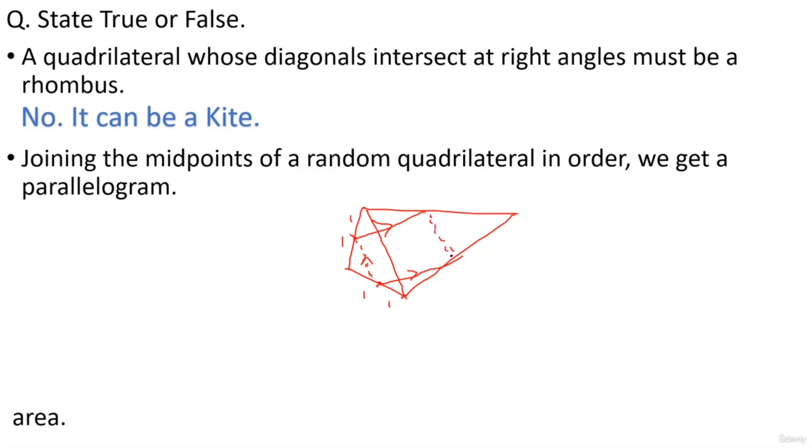Same way, the dotted line here is also formed by joining the two midpoints, so by the midpoint theorem, it is parallel to the solid line and also half of it. So these two lines are also parallel. That means I have a figure that has opposite pairs of sides parallel, so it is a parallelogram. You can remember this as a standard rule now, guys: joining the midpoints of a random quadrilateral in order, we get a parallelogram.